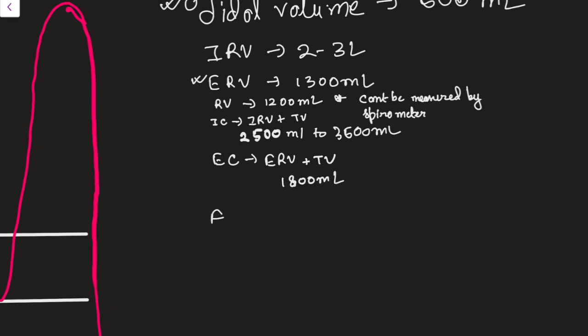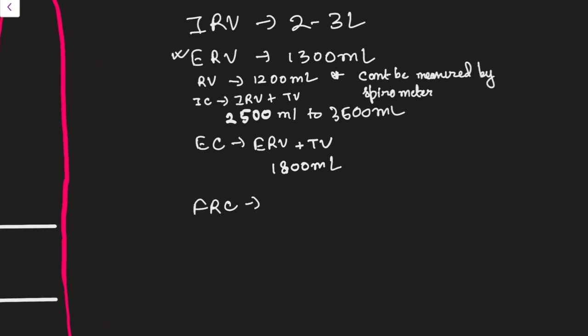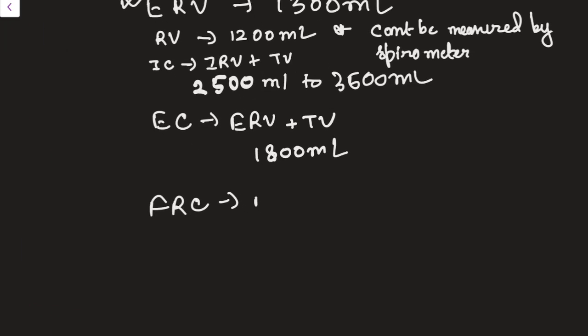And the last one will be FRC, that is functional residual capacity. It is the amount of air remaining in the lungs after a normal expiration. You have already expired out the tidal volume, so after that how much you can expire will be the expiratory reserve volume and the residual volume.